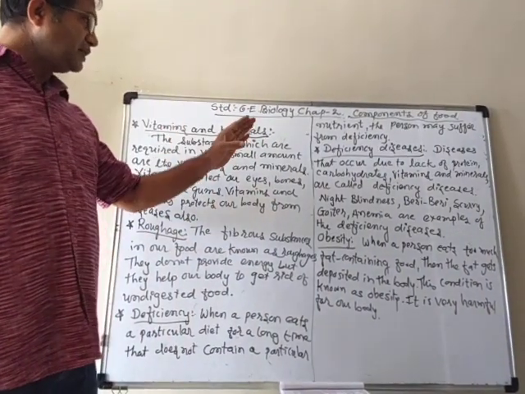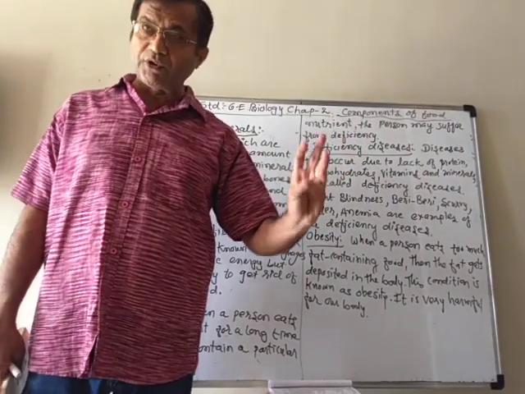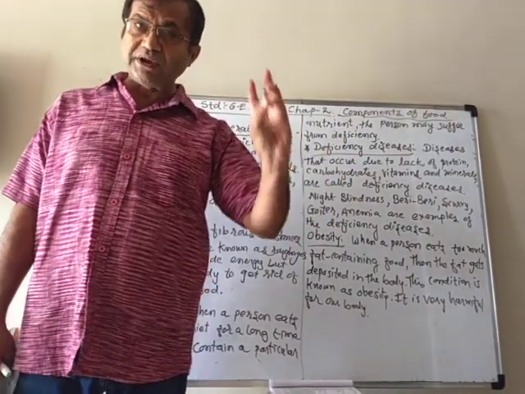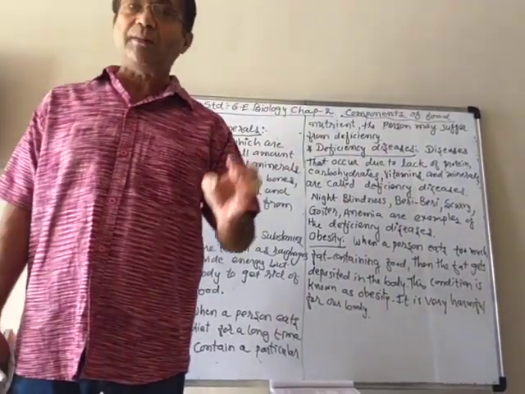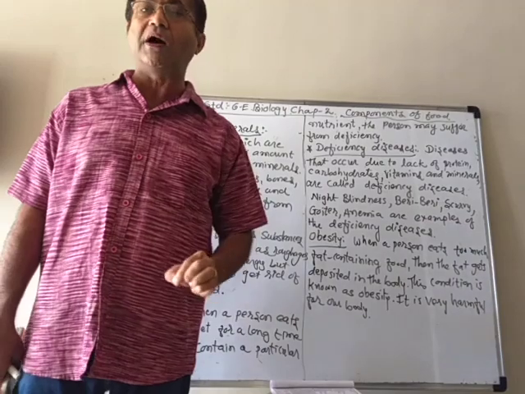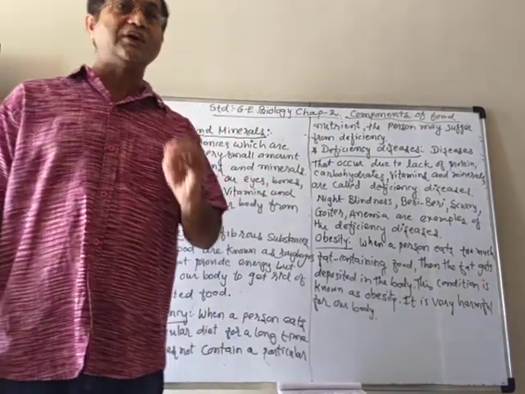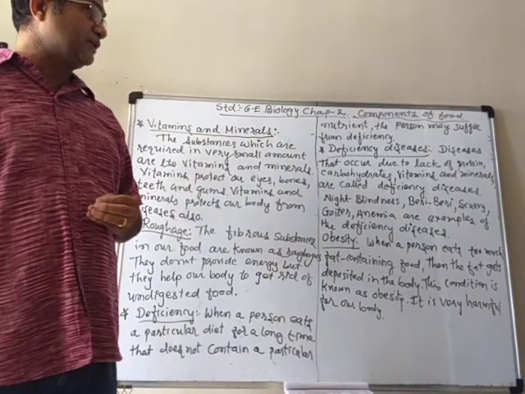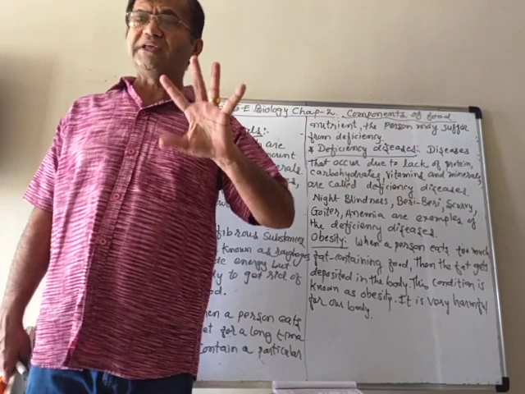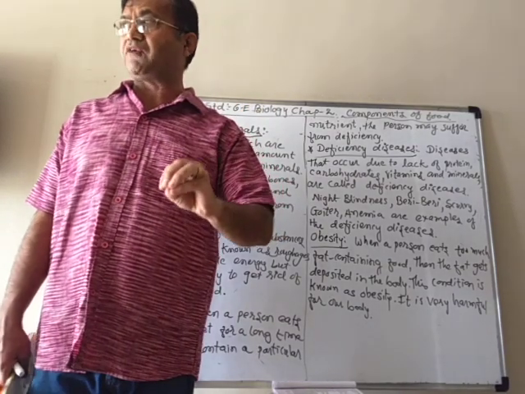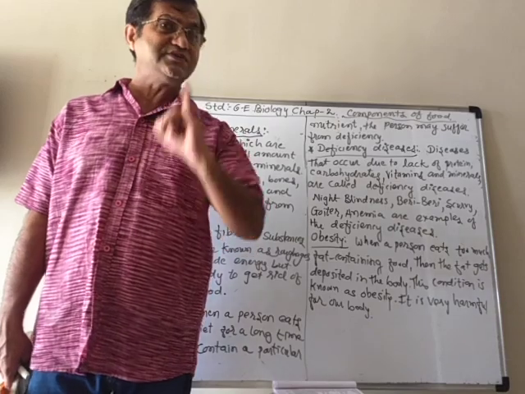So all the components of food like carbohydrates, proteins, fats, vitamins and minerals are required in proper, adequate amount in our diet, and that type of diet is known as a balanced diet. Now in the balanced diet, as we talked, only these 5 are required, but along with these 5 items, which 5 items?